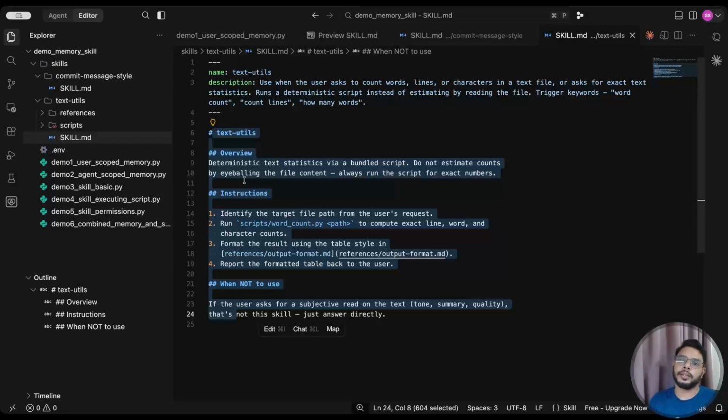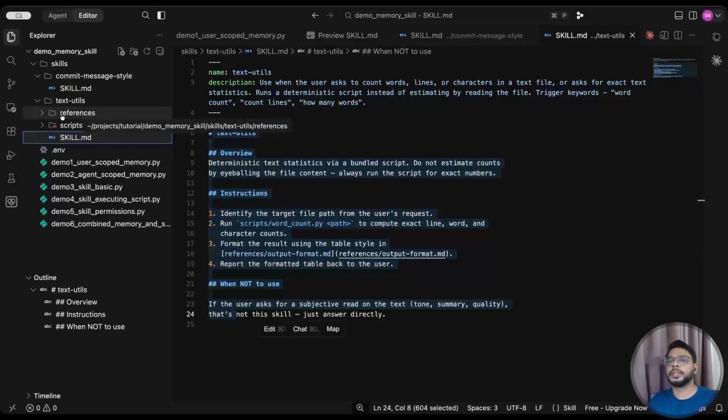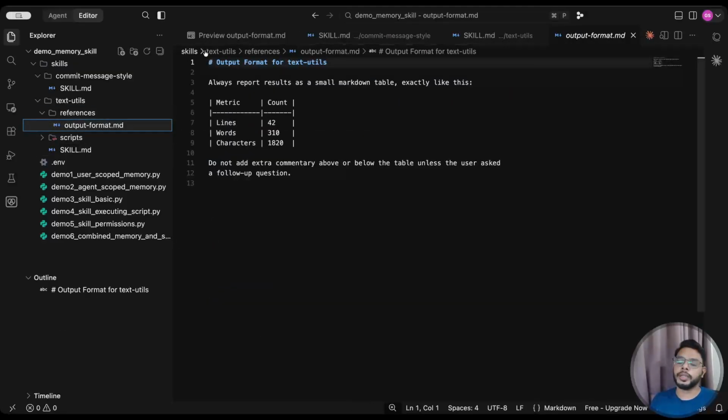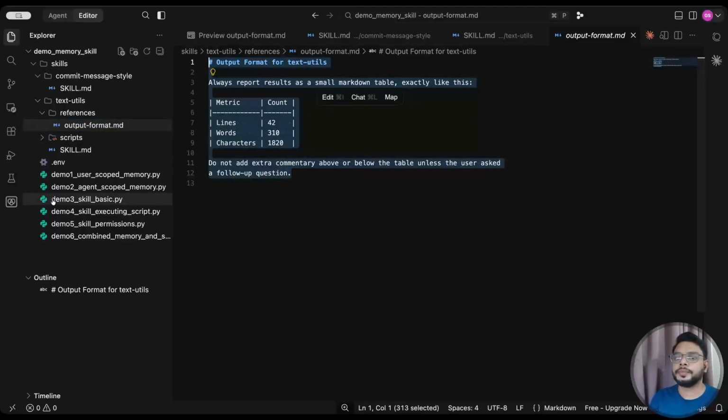Mostly it is saying that it is counting the line and then how it is going to print that. So see here we have a reference as well. So I have some other information in the reference folder. If you see the reference folder, which I'm referring here, it has output format. So output format is telling how we are going to print the matrix. Okay. Now let's run this skill.